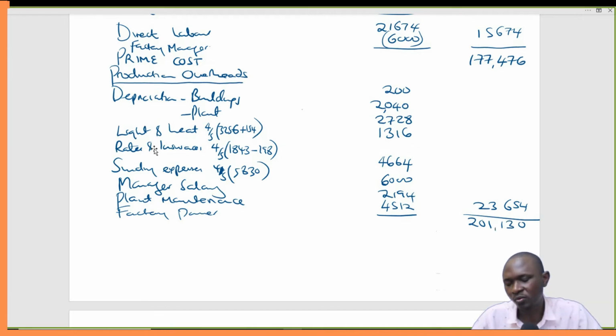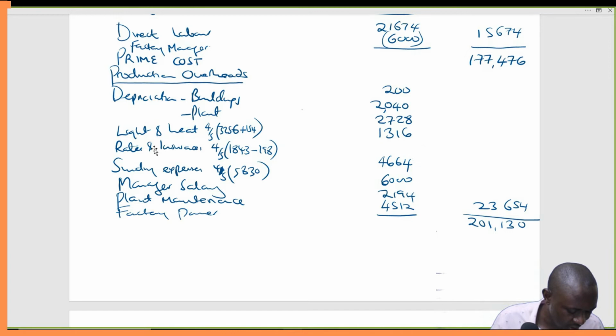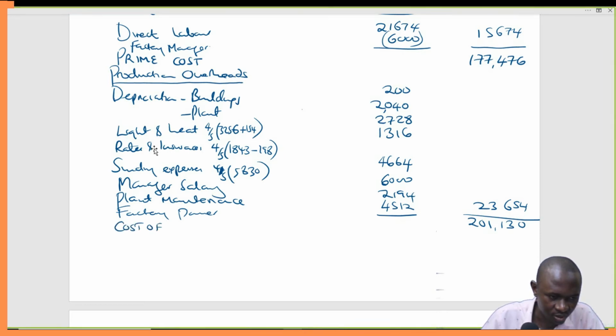201,130. Good. So 201,130. What is that 201,130? That is the cost of goods available for sale. Cost of goods available for sale.